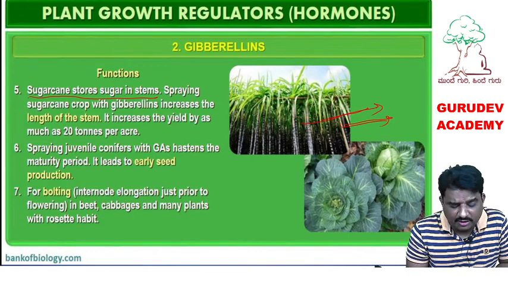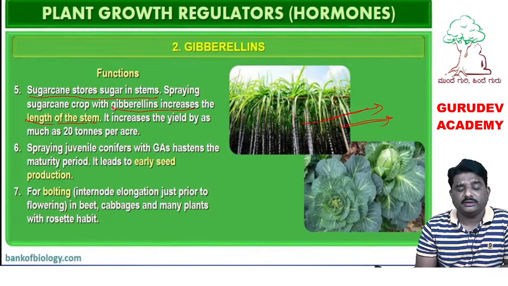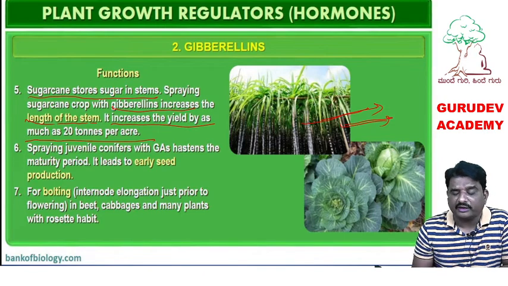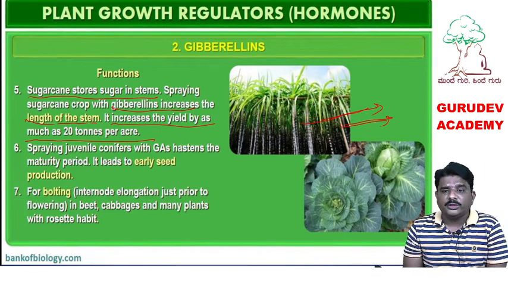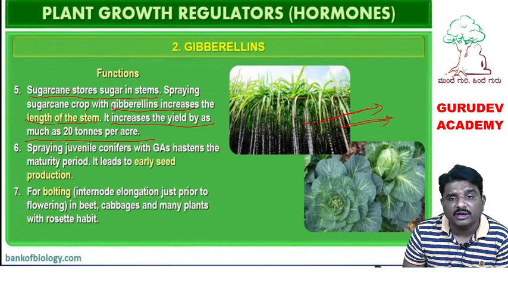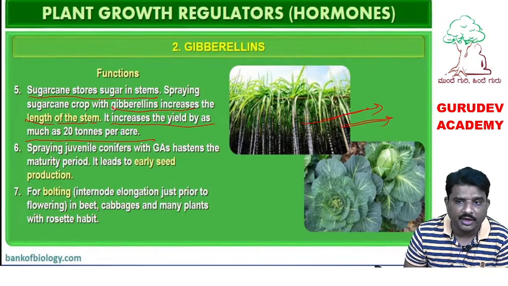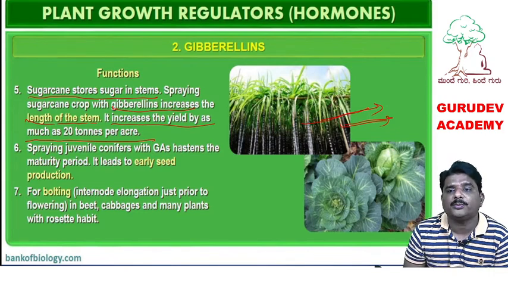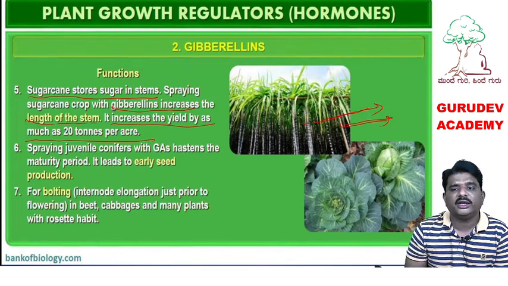After spraying the sugarcane crop with gibberellin, its stem length increases, and yield increases by as much as 20 tons per acre. If you spray the gibberellin, sugarcane stem length increases. If stem length increases, the tonnage of the sugarcane also increases. If tonnage increases, the productivity of the sugarcane increases. So to increase the sugarcane productivity, we spray the gibberellin.